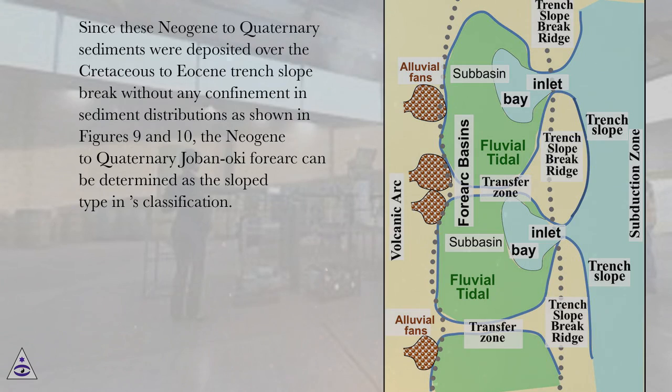Since these Neogene to Quaternary sediments were deposited over the Cretaceous to Eocene trench slope break without any confinement in sediment distributions as shown in figures 9 and 10, the Neogene to Quaternary Joban-Oki Forearc can be determined as the slope type Forearc classification.